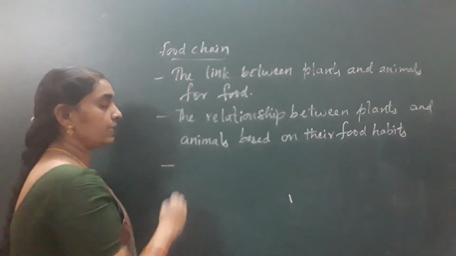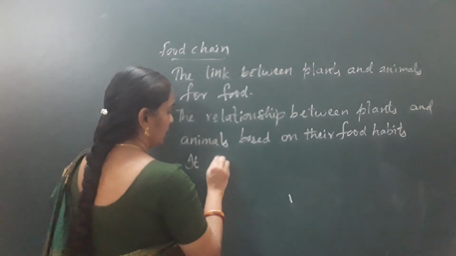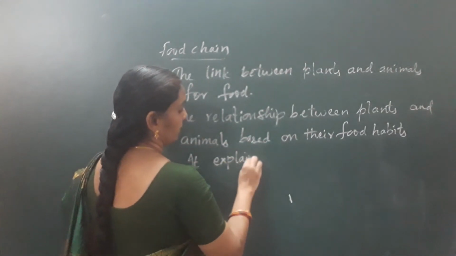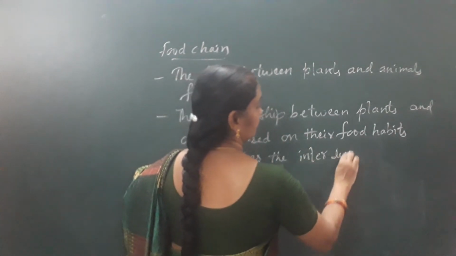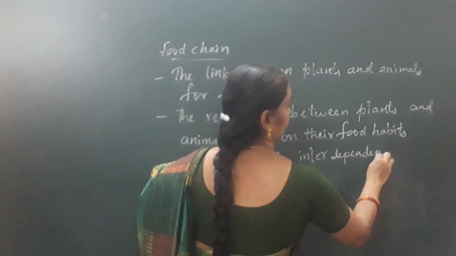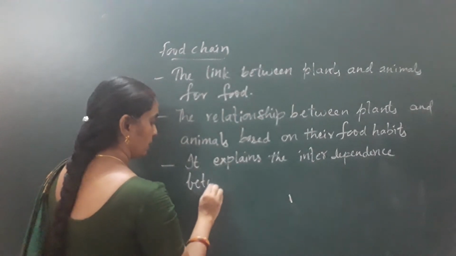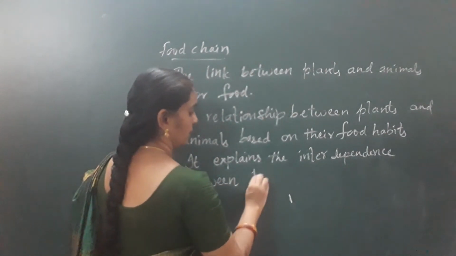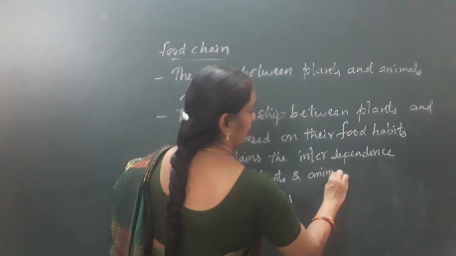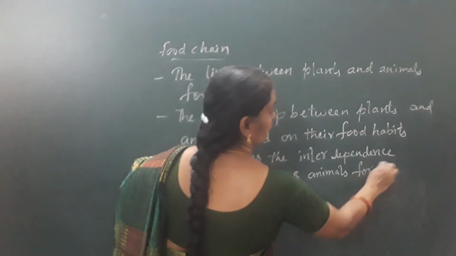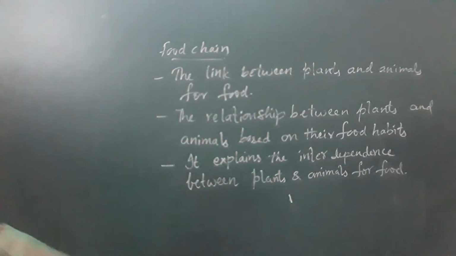It explains the interdependence between plants and animals for what? For food. So that is called as food chain.